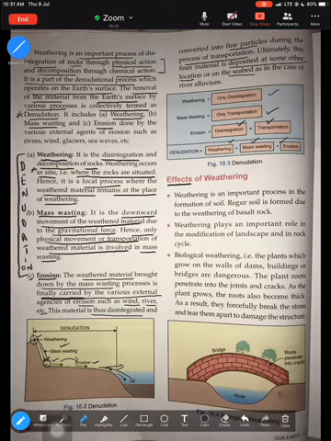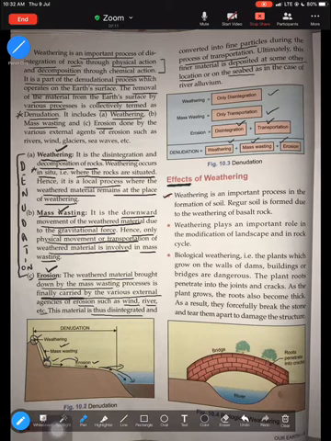All right. Now, before we move into effects, I hope you all are clear with what weathering is. Weathering is a very static process. There is no movement of any weathered material by any agent. Mass wasting is a spontaneous movement of rock or soil under the force of gravity, whereas erosion is a very dynamic process, as weathered material is physically removed from a particular place and broken down into fine particles. Now, moving to the effects of weathering: effects could be positive, effects could be negative.